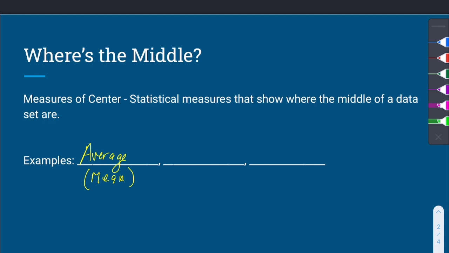We might also be talking about the median, and the median is the middle number in a data set, or even the mode. The mode is the most common number in a data set, and we'll talk about how to find these using a spreadsheet.